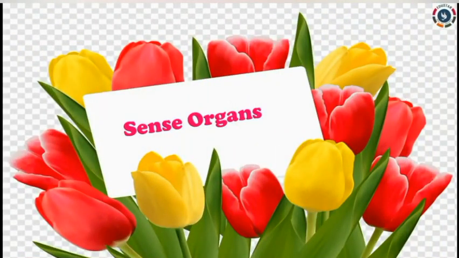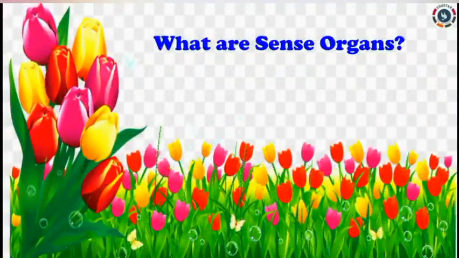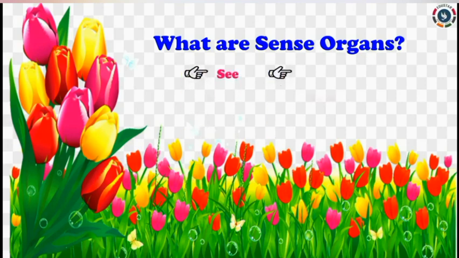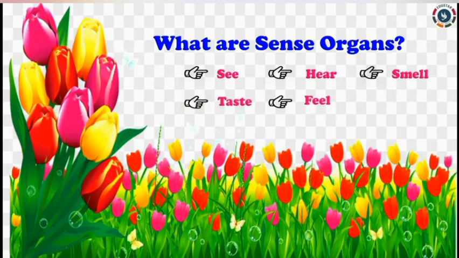Sense organs. What are sense organs? Sense organs connect us to the outside world. Sense organs are like windows to see the outside world. They make us aware of our surroundings. That means we are able to see, hear, smell, taste and feel through them.